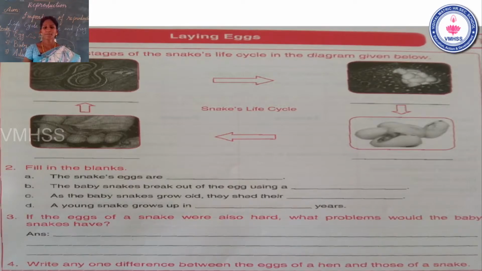The fourth question: write any one difference between the eggs of a hen and those of a snake. What is the difference between the eggs of a hen and a snake? Yes, superb answer. Snake eggs are very soft. Hen eggs are very hard. Very good.